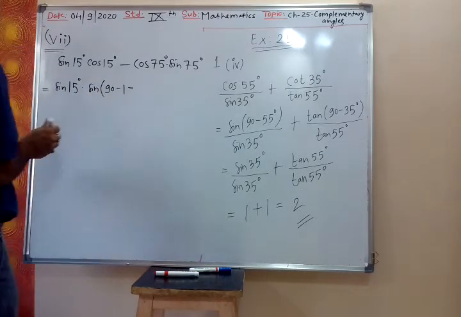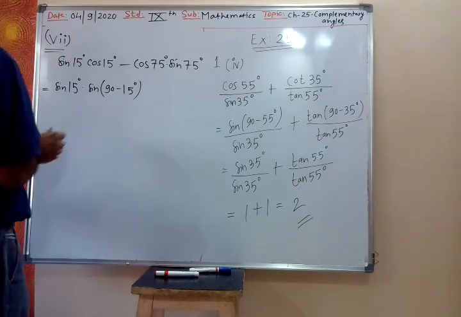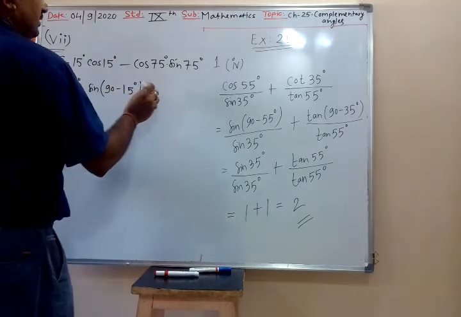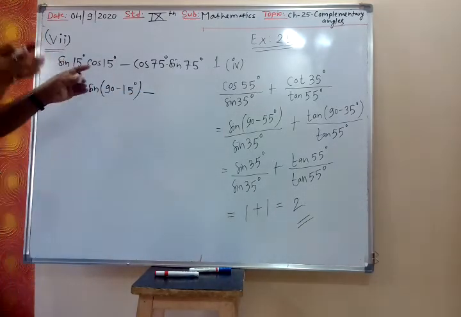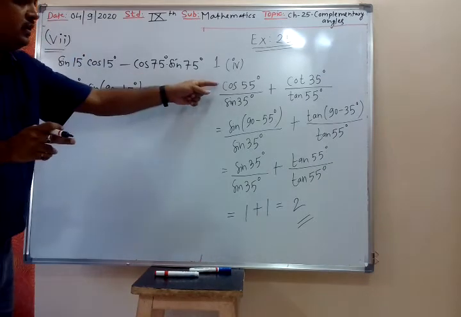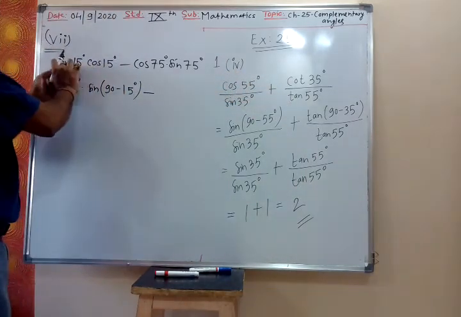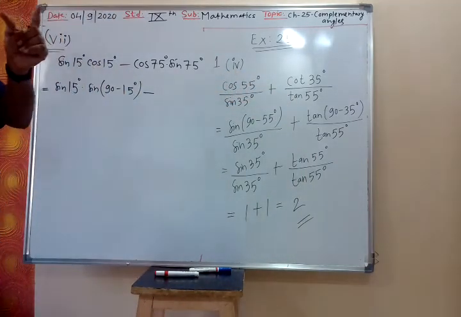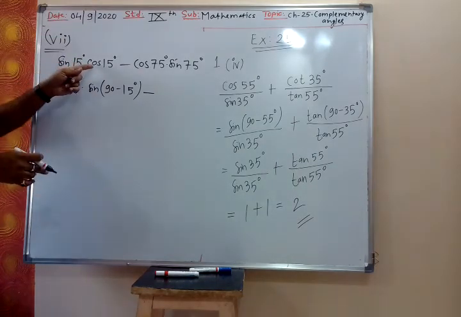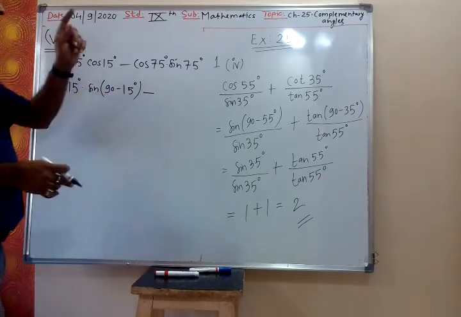Whenever sine and cos are together, there also cot and tan are together. Whenever sine and cos are together, one you have to fix, other you have to change. So sine I have fixed, let me change cos. So cos theta is sine 90 minus theta.